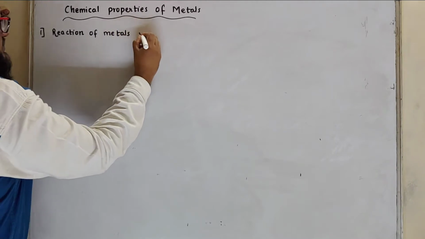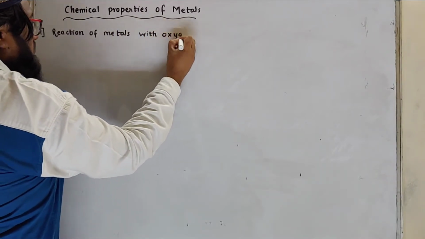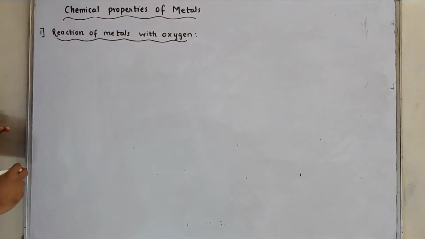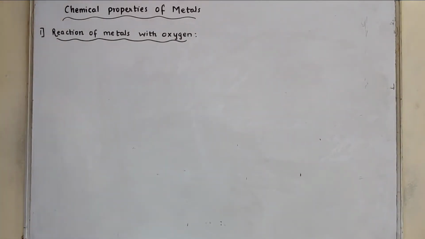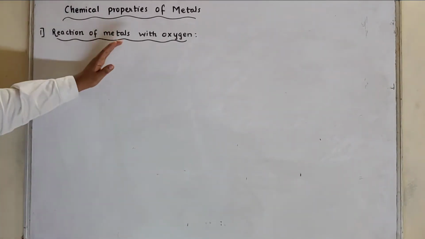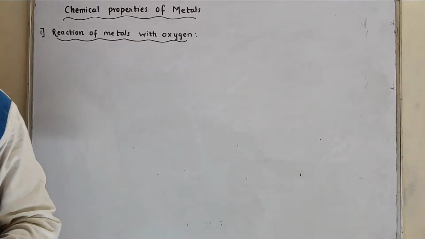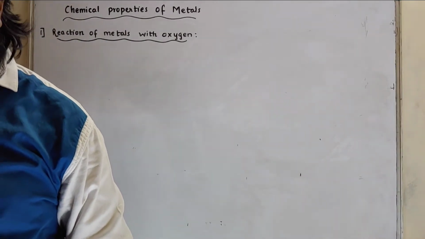Reaction of metals with oxygen. Metals combine with oxygen on heating and they form metal oxides. Sodium and potassium are very reactive metals.